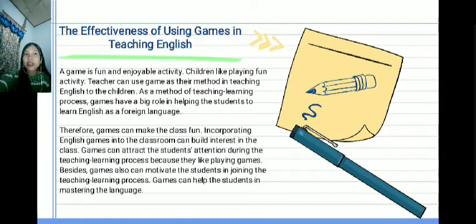Therefore, games can make the class fun. Incorporating English games into the classroom can build interest in the class. Games can attract the students' attention during the teaching learning process because they like playing games. Besides, games can also motivate the students in joining the teaching learning process. Games can help students in mastering the language.